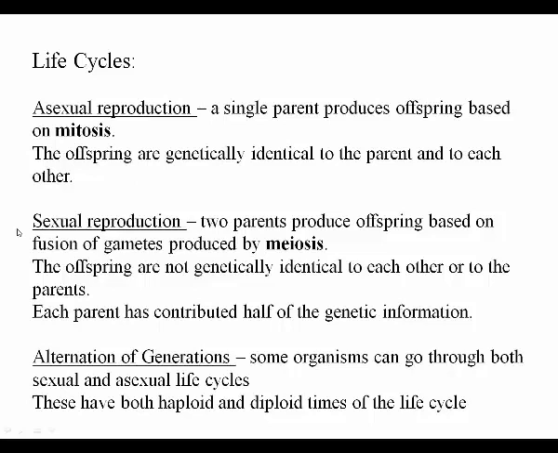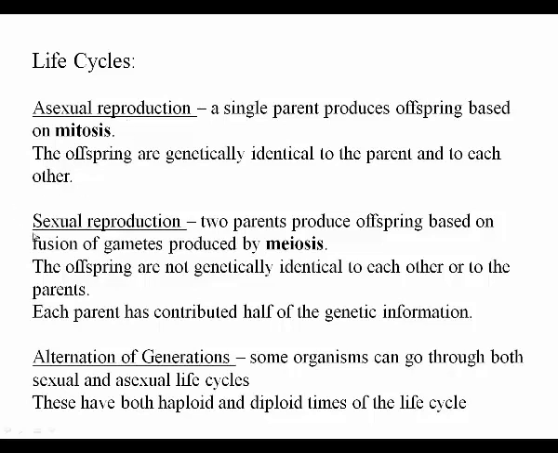Sexual reproduction is different. Two parents produce offspring based on fusion of gametes that are produced by meiosis. The offspring are not genetically identical to each other or to the parents, and each parent has contributed half of the genetic information. These are the two types of reproduction, and there are some organisms that can go through either type. Any kind of cell division that is a result of mitosis, including asexual reproduction, can occur for organisms that are either haploid or diploid.